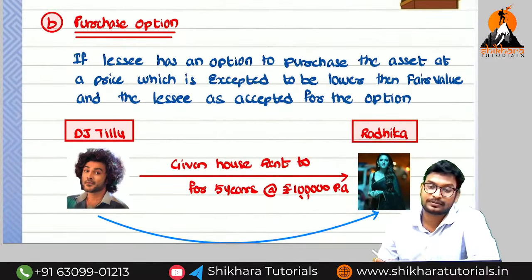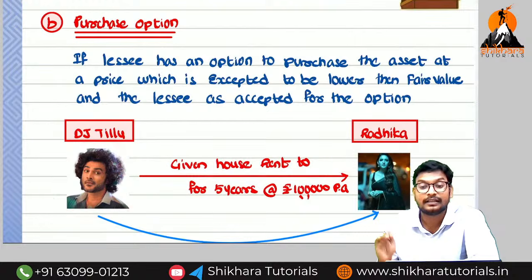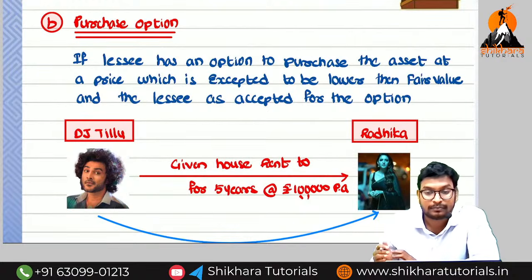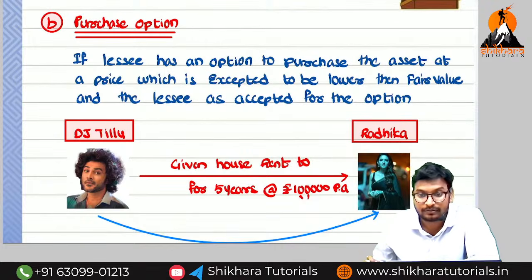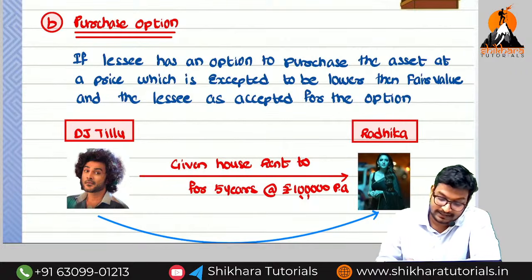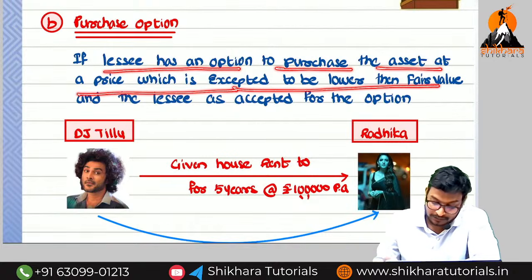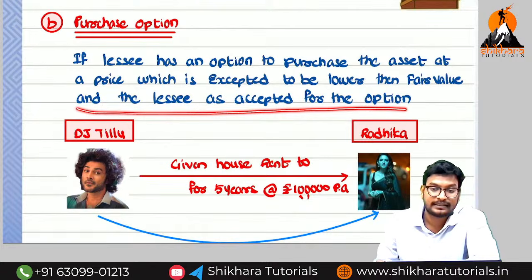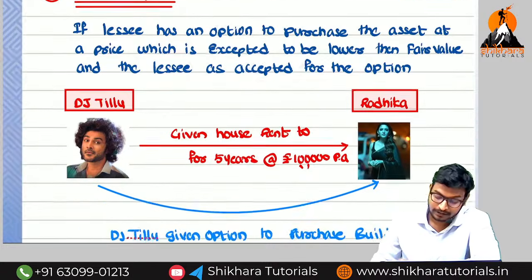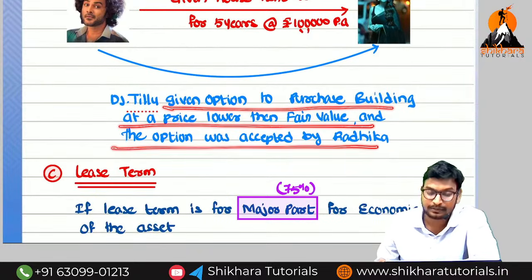What is the meaning of purchase option? Here the lessor is giving the purchase option to the lessee at a price lower than the fair market value after the completion of the lease term. If that condition is satisfied, then we call it a financial lease. So if the lessee has the option to purchase the asset at a price expected to be lower than the fair value and the lessee has accepted that option, it is a financial lease. Here Tillu gave the option to purchase the building at a price lower than the fair market value and the option was accepted by Radhika. So if this condition is satisfied, this type of lease is called a financial lease.